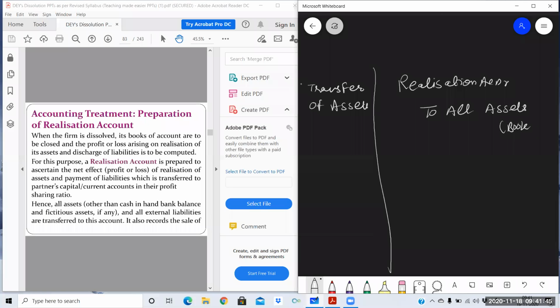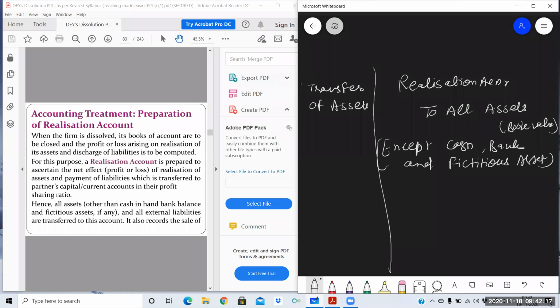Book value means the value which is given in the balance sheet. All assets will be transferred except cash, bank, and all the fictitious assets. Fictitious assets are like advertisement suspense account, deferred revenue expenditure account, and the debit balance of profit and loss account.